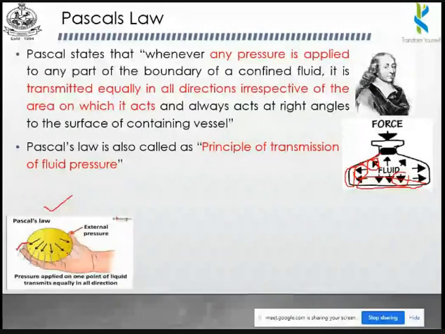So if you are applying a normal force, and after that you press this balloon, that means you are increasing the force, so you can see that there will be an increase in the pressure that is coming out from this balloon. Okay, and also it will act uniformly. For example, if you are measuring this particular distance, it will be equal to this particular distance. Okay, so that means it is having an equal pressure on all the holes.